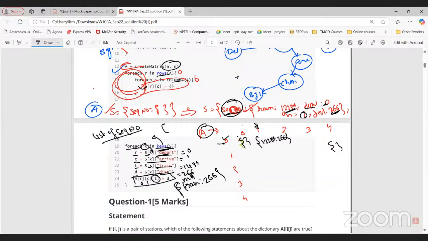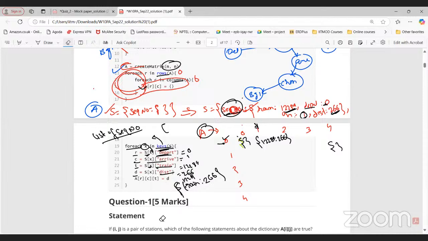Sir, R and C are representing a matrix, right? If we add the same square brackets to T, will it represent a dictionary? How do we identify that it is a dictionary we are updating? See, A is the matrix we already know, right?